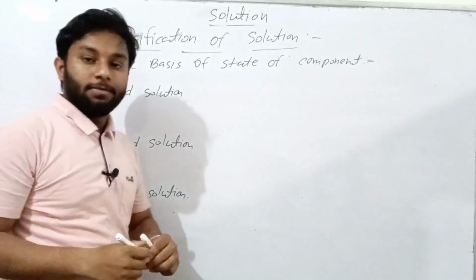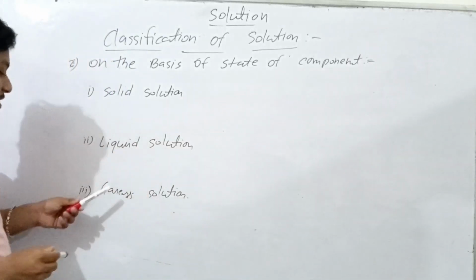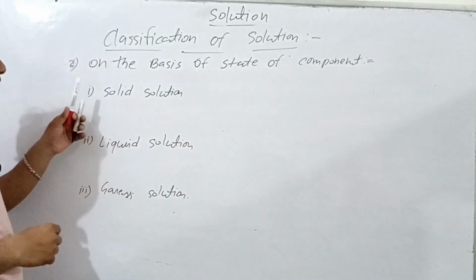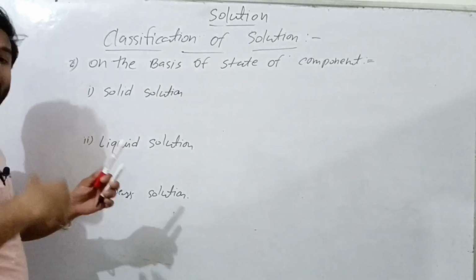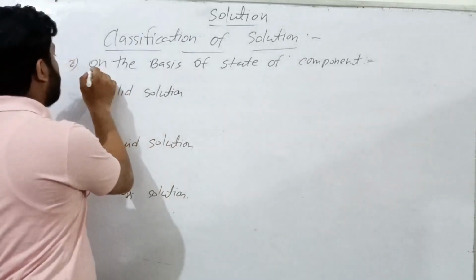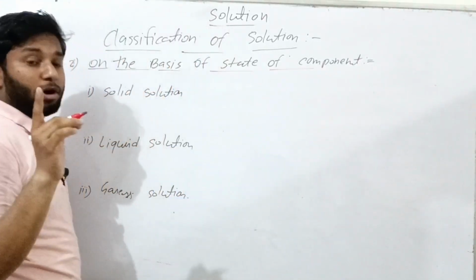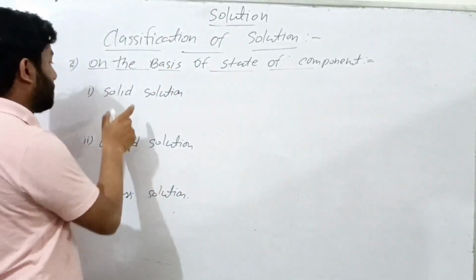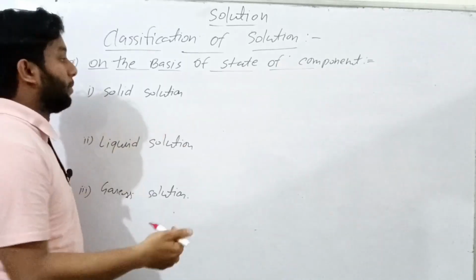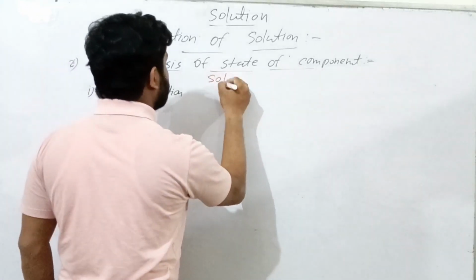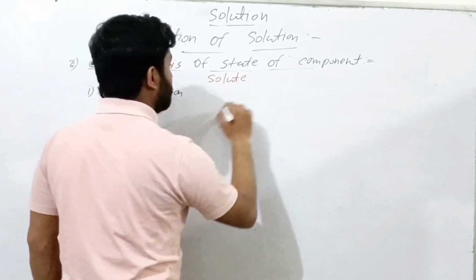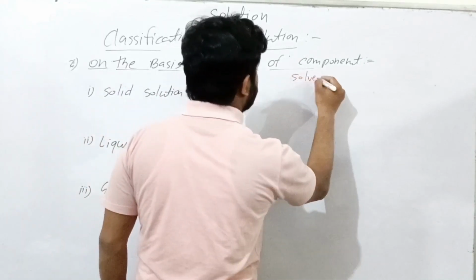Okay, solid solution, liquid solution and gaseous solution, I told you that these three types contain three further types each. Here I write: on the basis of state of component, there are two components present in the binary solution. It means a solid solution is made of two components, one is solute and second is solvent.